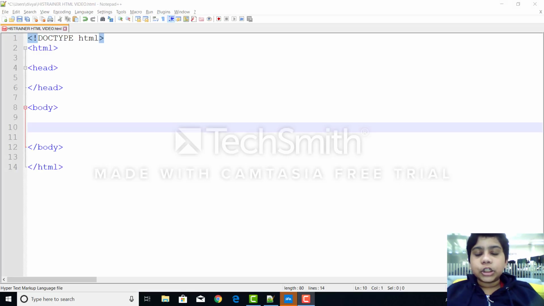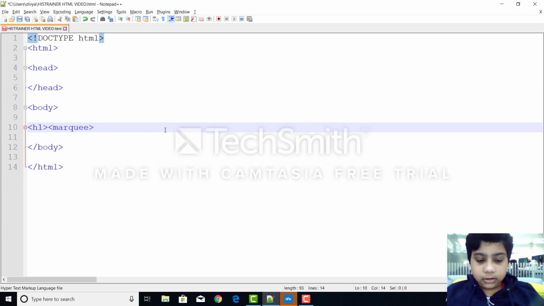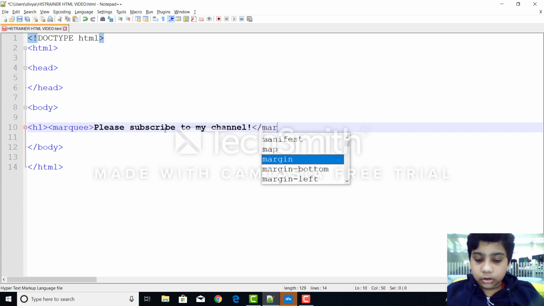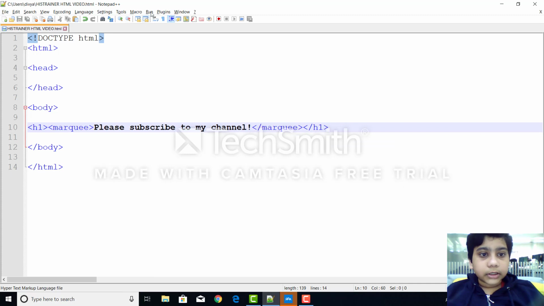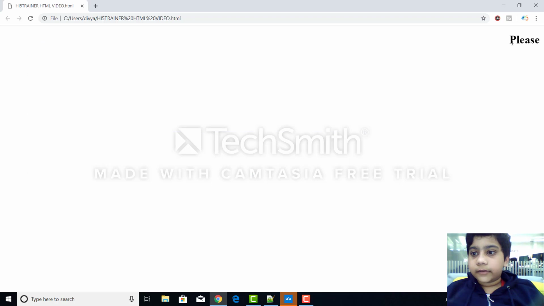Now let's look at an animation tag called the marquee tag. So in the marquee tag, you can scroll text around the page from the right to the left. So this is how it works. So let's write H1 tag so it looks big, and then marquee. Let's write please subscribe to my channel, and then close the marquee tag, and then close the H1 tag. Let's save it and then run it, and this is how it appears.